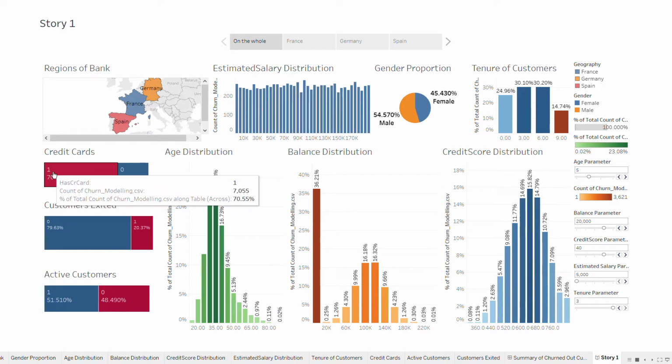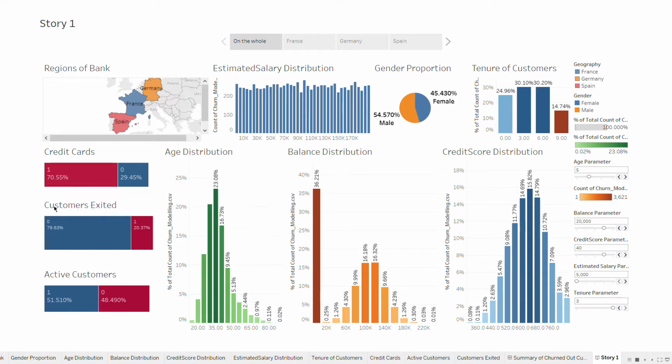Even though 1 means the customers who have left the bank, we can see that 71% of the people who have left the bank still have credit cards of this bank. This is a bit strange and anomalous, because if a customer has left the bank, how can he have a credit card with that bank? That brings us to a very important conclusion: the customer has not actually left the bank as a whole, but has left one or two services of the bank that he might not have liked. That is one of the major insights we can have from this dataset.